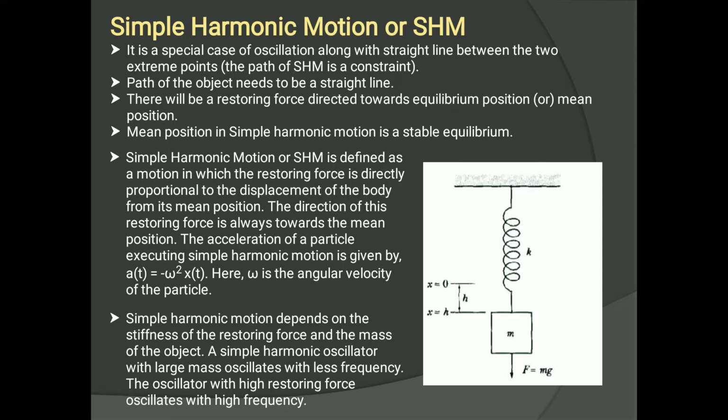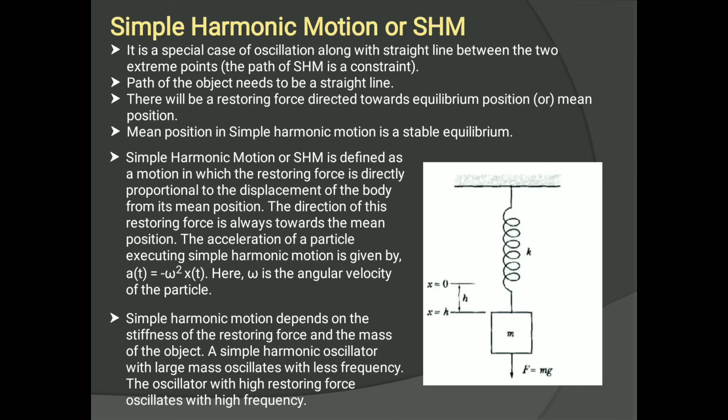So what is simple harmonic motion exactly? It is a special case of oscillation along a straight line between the two extreme points. So the path of the object needs to be a straight line, and there will be a restoring force, the force which directs the particle back to its equilibrium position. It is directed towards the equilibrium position or mean position. Mean position in simple harmonic motion is a stable equilibrium, right? And extreme position, it is unstable equilibrium.